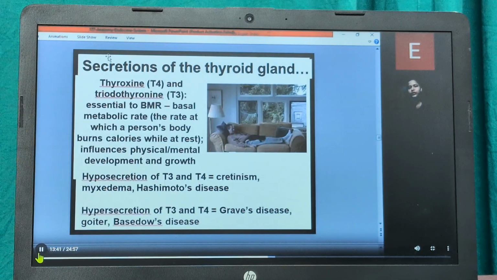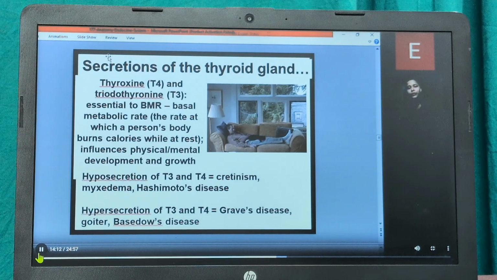Now coming on to the secretion of the thyroid gland, that is T4 and T3. T4 is thyroxine and T3 is triiodothyronine. It is essential for BMR, that is basal metabolic rate, the rate at which a person burns calories while at rest, and it influences the physical and mental development and growth of the body. In hyposecretion, if there is no secretion of T3 and T4, cretinism or Hashimoto's disease occurs.